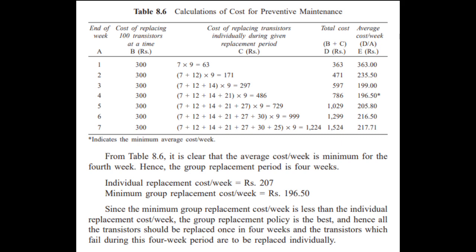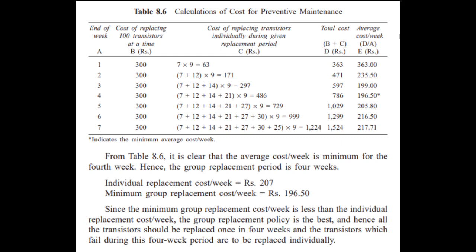Then next, N1 plus N2 plus N3 times 9 equals 297. And N1 plus N2 plus N3 plus N4 times 9 equals 486. Next, N1 plus N2 plus N3 plus N4 plus N5 times 9 equals 729. Next, N1 through N6 times 9 equals 999. Then last, N1 through N7 times 9 equals 1,224. So next column is total cost.